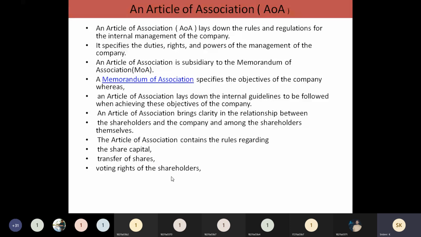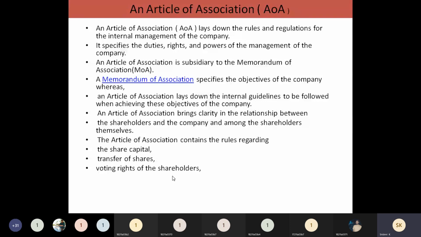In case of shareholders, I already told you there will be different types of shareholders. One is equity shareholders and the other is preference shareholders. We can divide them into two groups. Equity shareholders have equal rights, like an owner of that company. These people will have the right to vote in the general meetings or in the election of the board of directors. So the voting rights of these shareholders should be clearly mentioned.